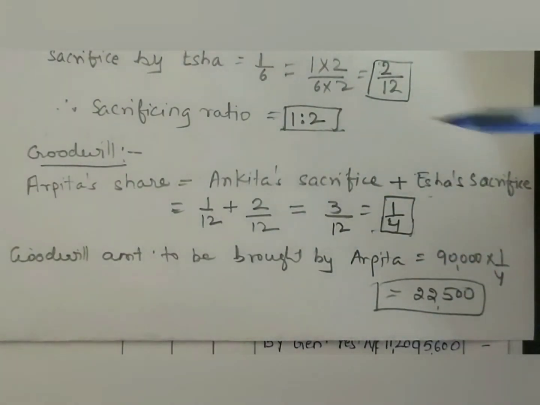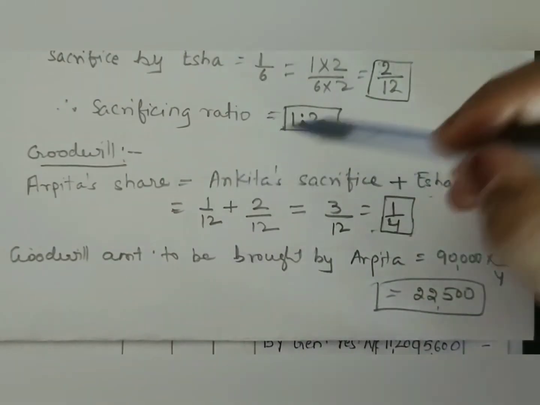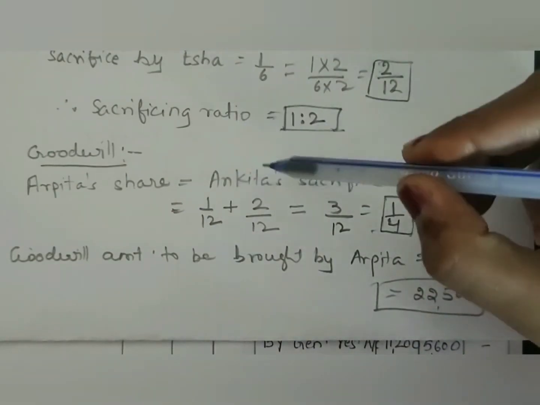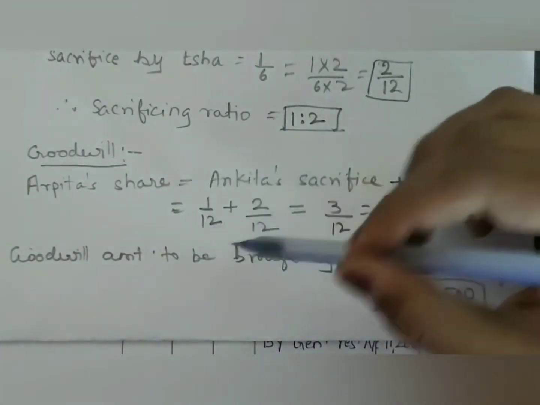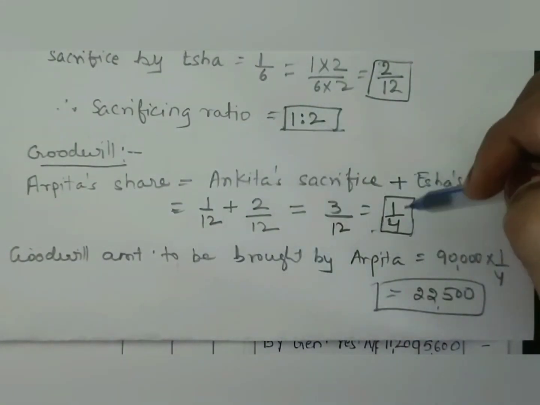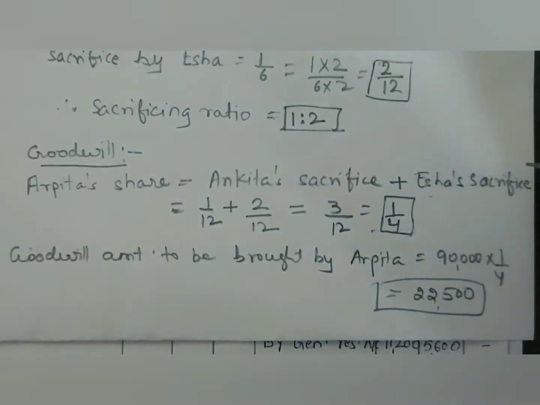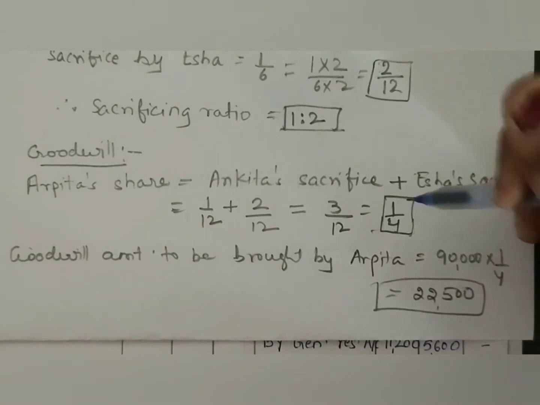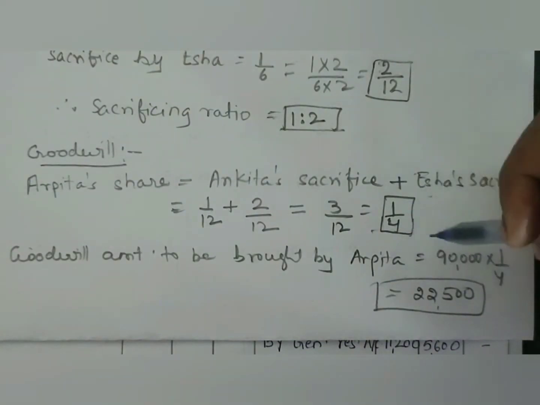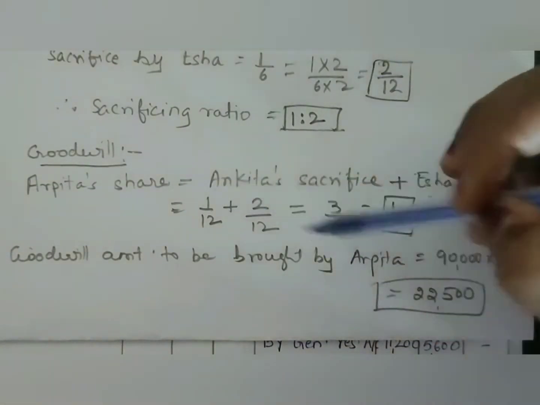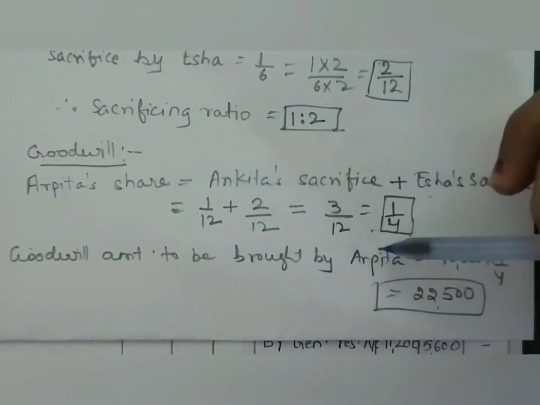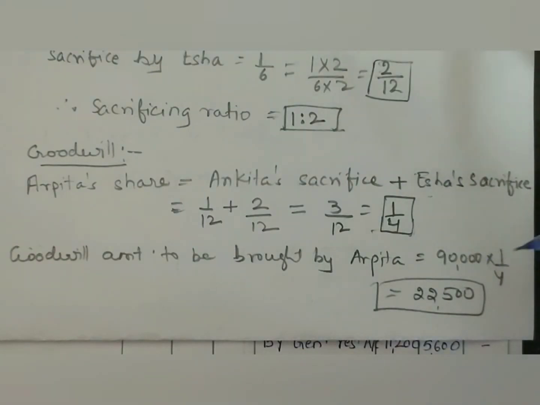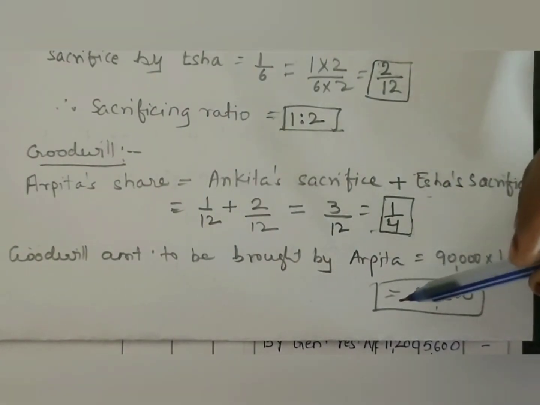By adding this we get 1/4, that is Arpita's share. That means the new partner's share in profit is 1/4. So now we can find out the goodwill amount to be brought by the new partner Arpita. That is 90,000 multiplied by 1/4, which is equal to